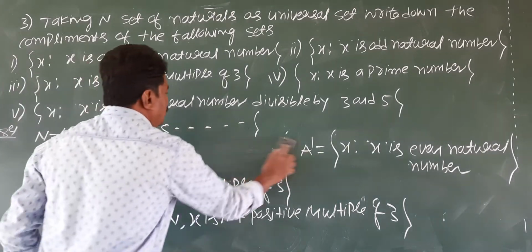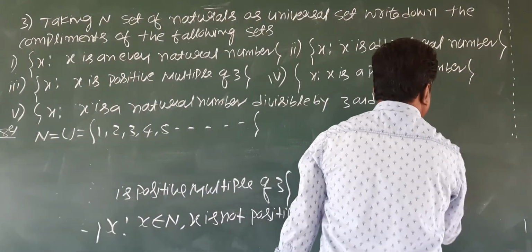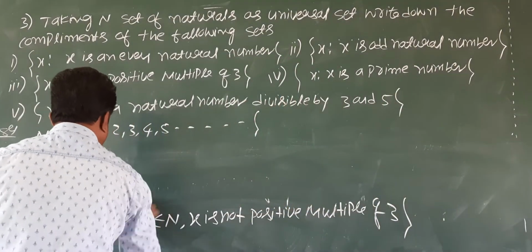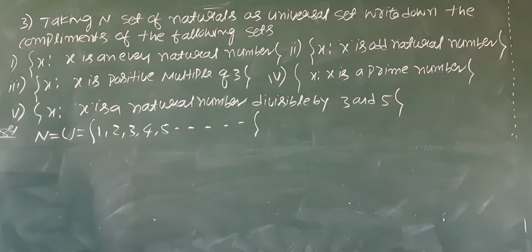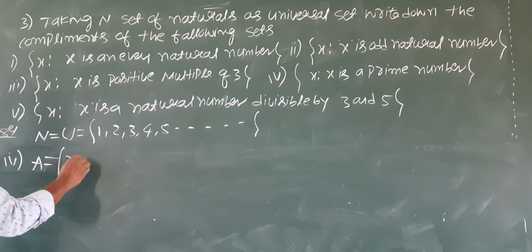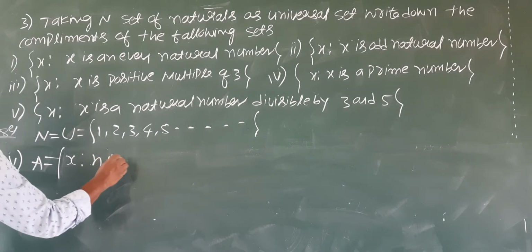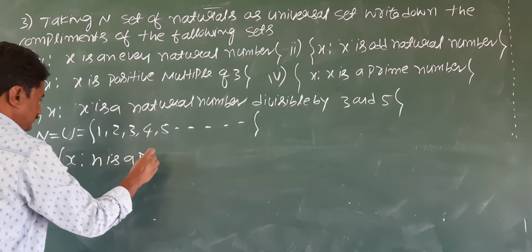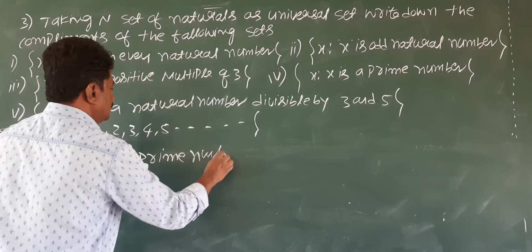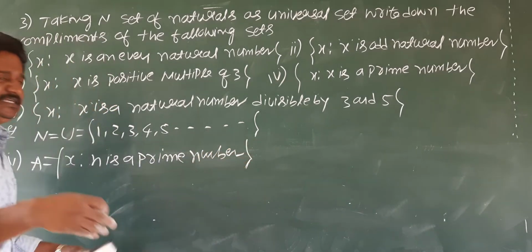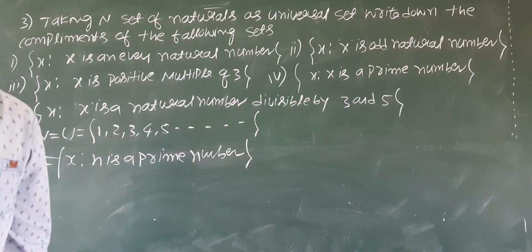Now let us solve the fourth question. Set A is x such that x is a prime number. For the complement, it is enough if you write not a prime number.